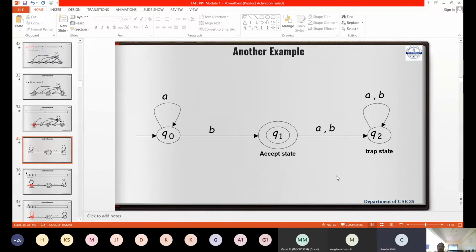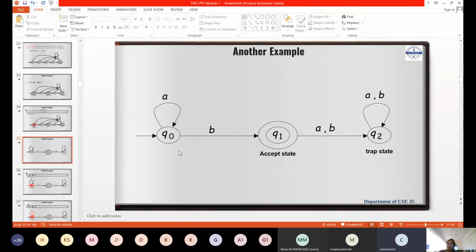Ma'am, could you explain once more? Yes. Who is this? Nitish, ma'am. Which is your accept state here? First is B, then you said second would be AB. I didn't understand how AB is accept state.